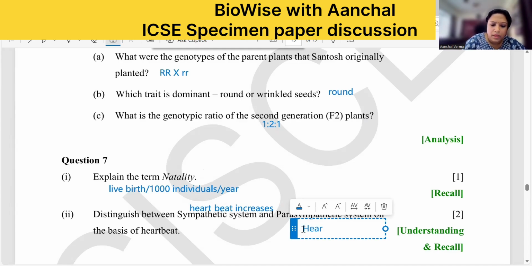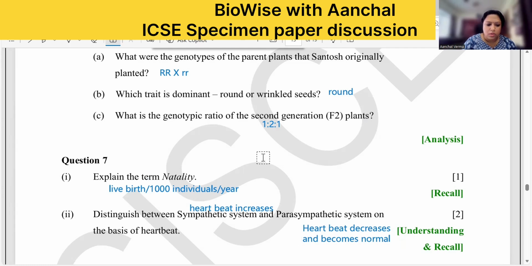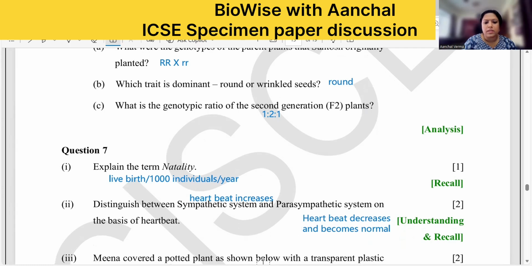Heartbeat decreases. Don't leave it at decreases, then also there is a problem. So heartbeat decreases and becomes normal because the parasympathetic's work is to bring things back to normal. Okay, so becomes normal. Okay, this is your heartbeat. This question is also done. Now moving to the next.